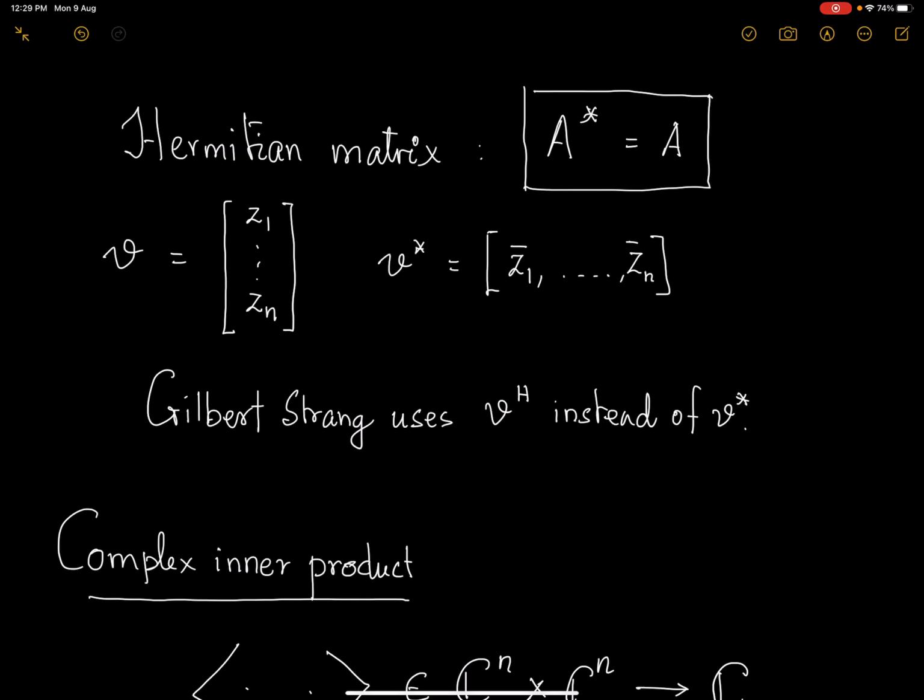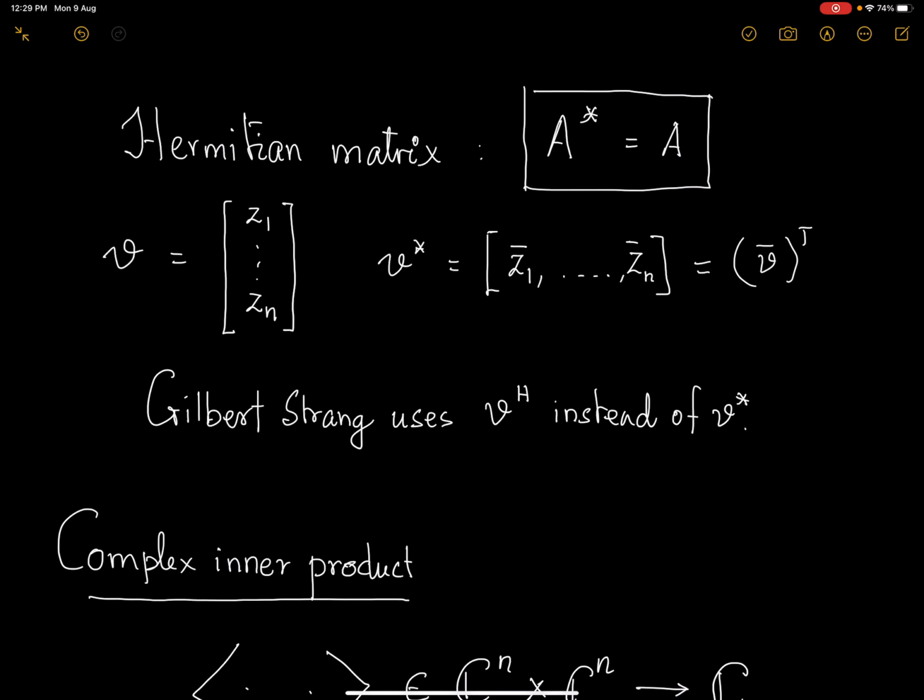Now, if you have a complex vector V, what is its corresponding complex conjugate transpose? What we do is you take the bars. So V is this column vector. You take the conjugate of the complex numbers, so V bar would be Z1 bar, Z2 bar, up to Zn bar, and then you take the transpose. We write this as V star, which is nothing but V bar transpose. Gilbert Strang, for example, in his book which I had reviewed, writes V^H instead of V star.